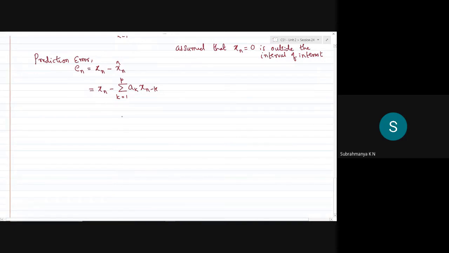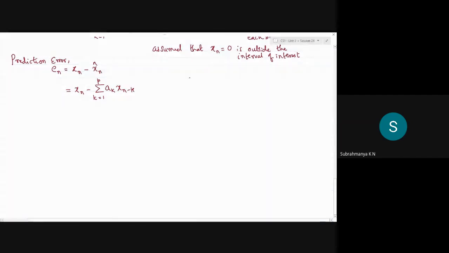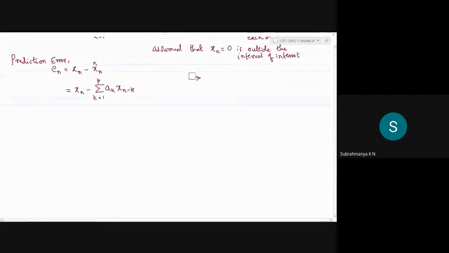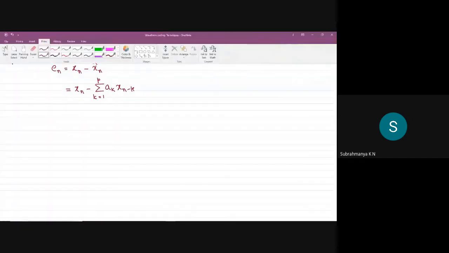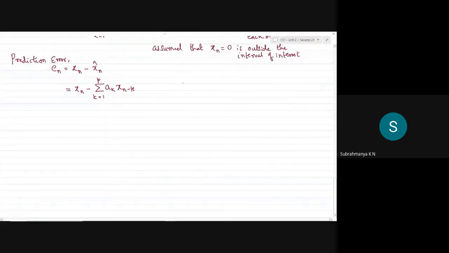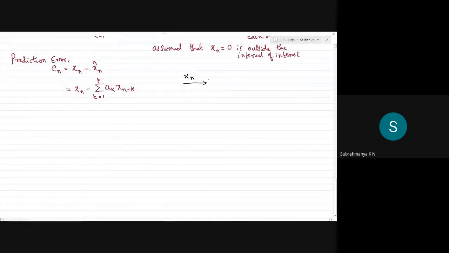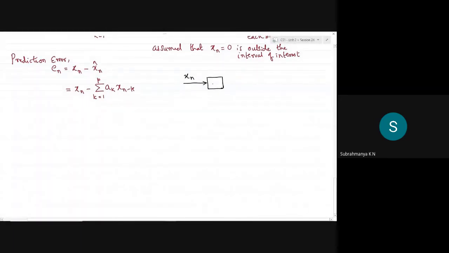I'll try to zoom into the filter part here. Say xn is incoming, and as you know, all these filters are nothing but delay units. I can say Z inverse, a delay of 1 unit, as t is equal to 1.